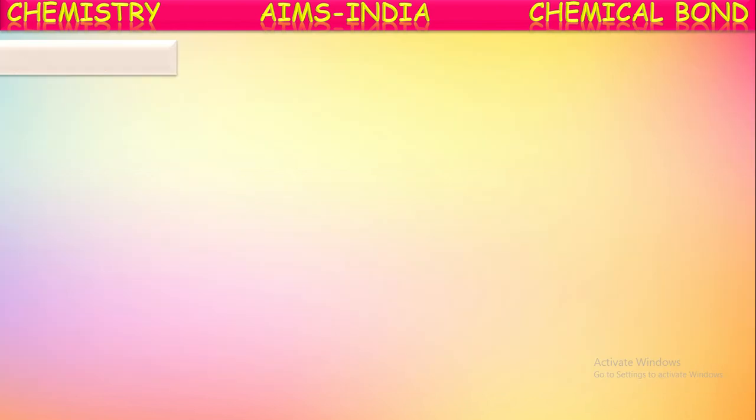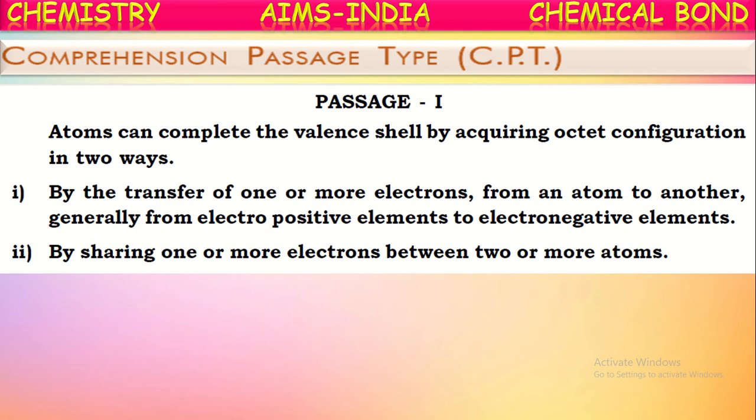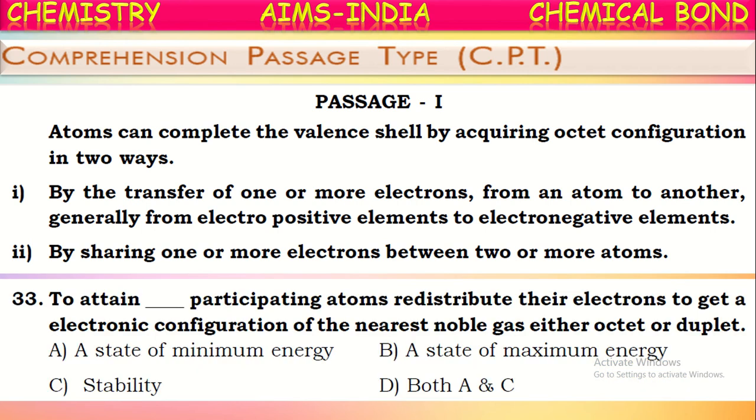Okay. Next, let us see a comprehension passage, on which we have to answer some questions. Atoms can complete the valence shell by acquiring an octet configuration in two ways: one by sharing, another by transfer of electrons. Now, let us see the questions based on that. See the first question. To attain dash, participating atoms redistribute their electrons to get the electronic configuration of the nearest noble gas, either octet or duplet.